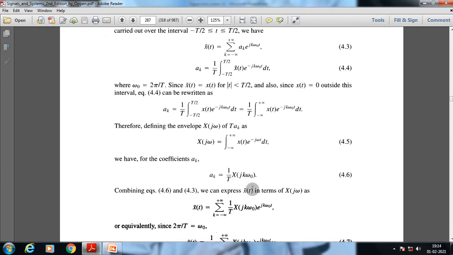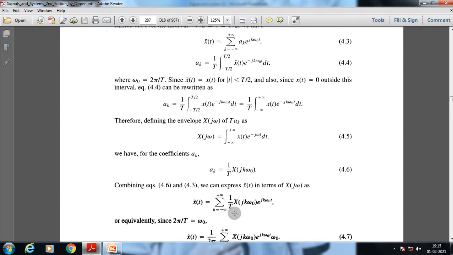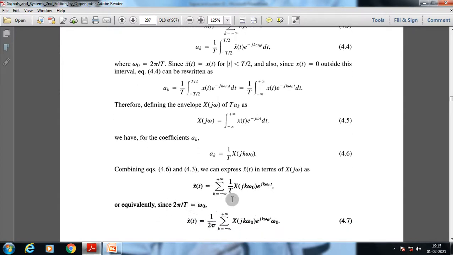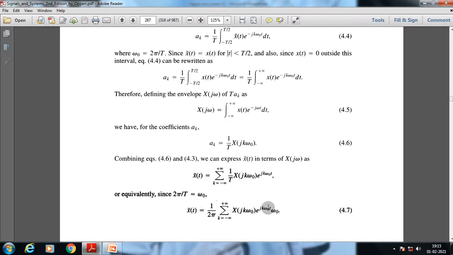j k omega 0. Okay, so rewriting this value in this specific function, we can rewrite that x dash t is equal to the sum over k from minus infinity to plus infinity of 1 by T x of j k omega 0 e to the power j k omega 0 t. Okay, and equivalently if we just put the value of 2 pi by T in place of omega 0, we get this. Okay, we get this value 1 by 2 pi.